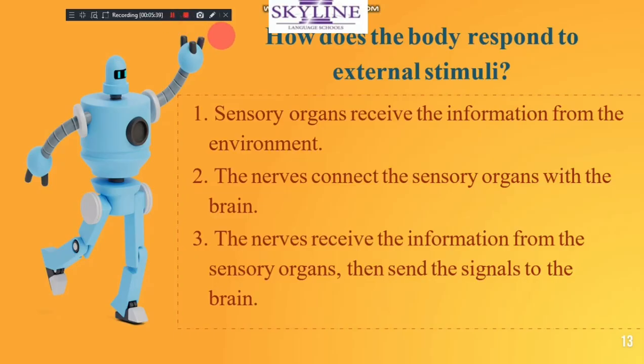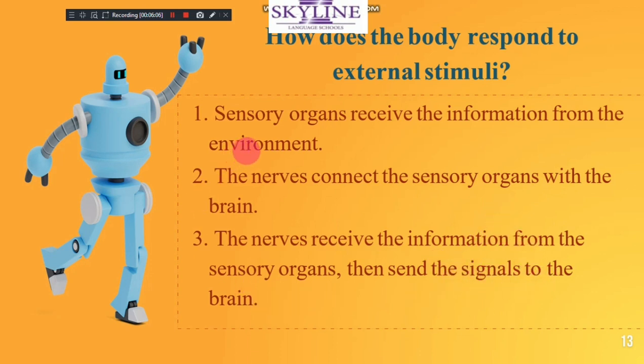Okay, so this is how the body responds to external stimuli, like when you smell something. The sensory organ in your nose receives information from outside. There is a smell. The nerves inside your nose get the information and send it by signals to your brain.